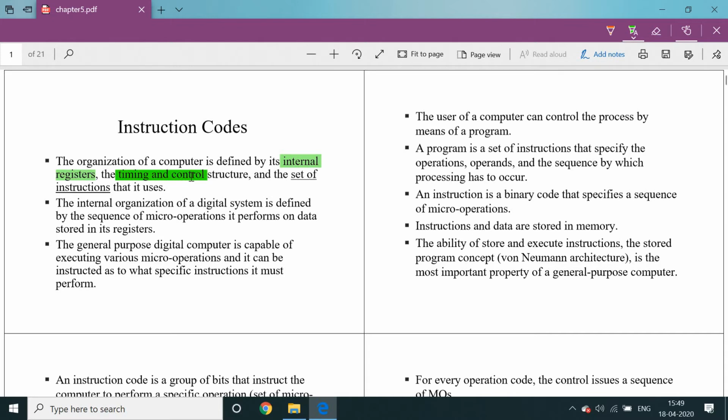Timing and control is used to generate the timing signals along with the control signals, which control the entire environment of the processor architecture. Next, a set of instructions is nothing but a program. These instructions are executed by the ALU, the execution block, which is inside the CPU.